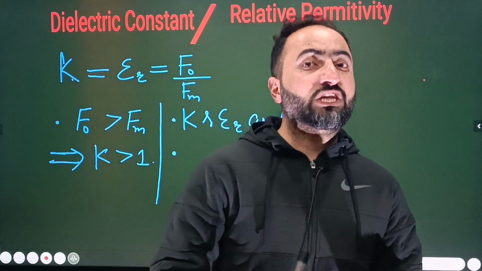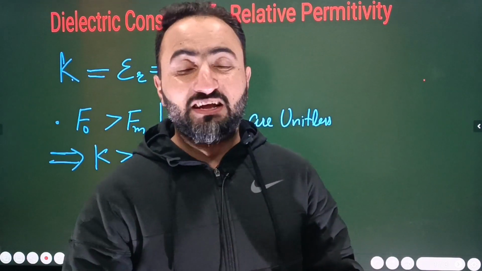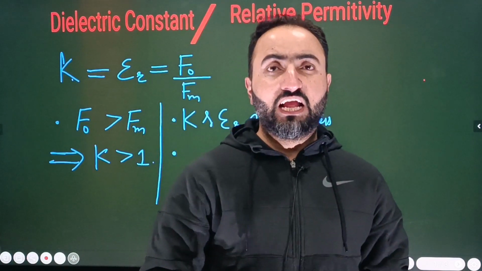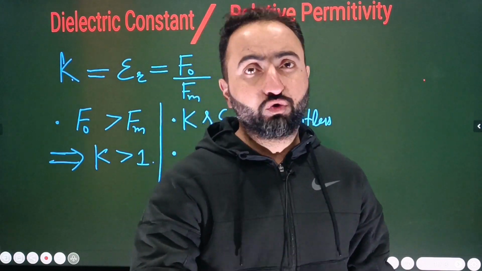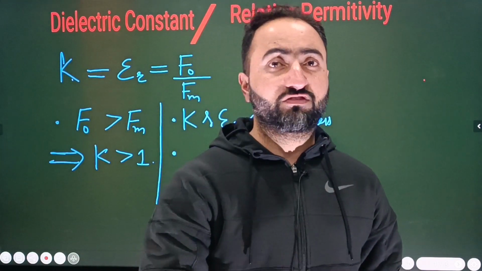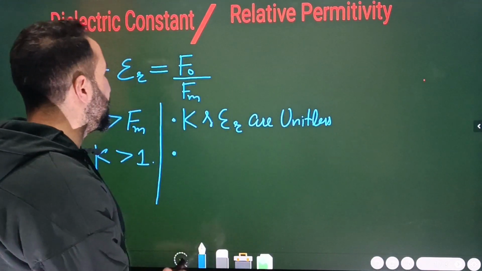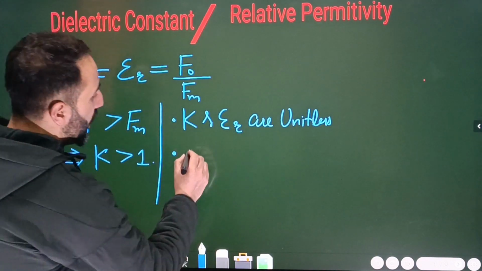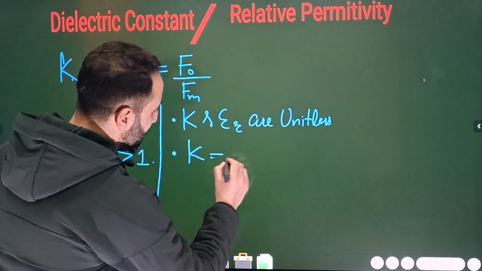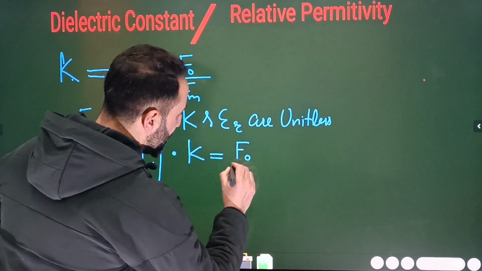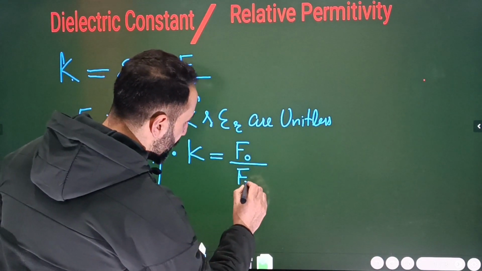Okay, now if these two point charges are dipped inside a liquid, and the dielectric constant of that liquid is equal to 2, what will be the force between the two point charges? For that we are going to write an equation. Simply from this very equation, what is the dielectric constant equal to? Simply it is equal to F naught divided by Fm.